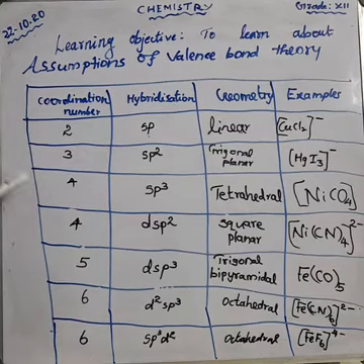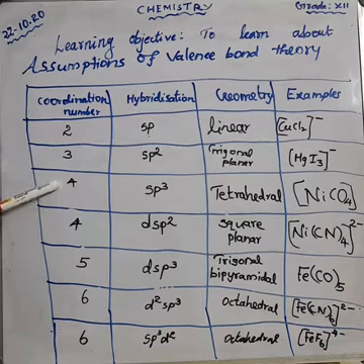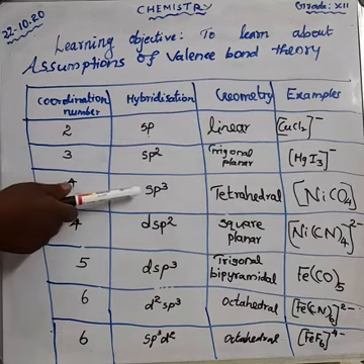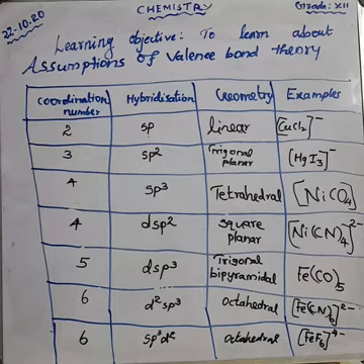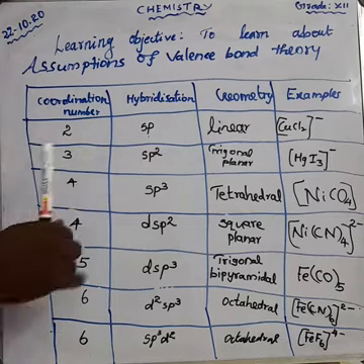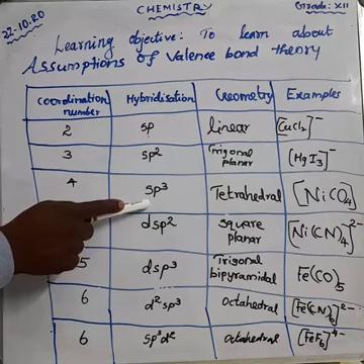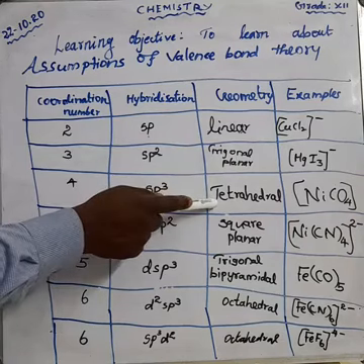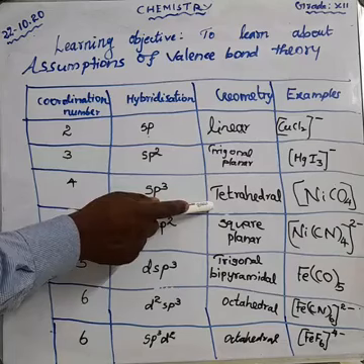Next one, coordination number 4, which has two hybridizations. One is sp3. Coordination number 4 with sp3 hybridization means it is tetrahedral. What is the example?